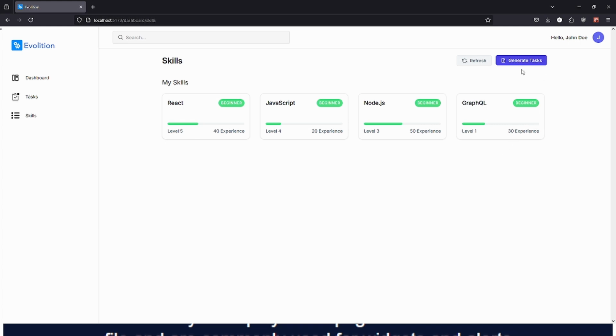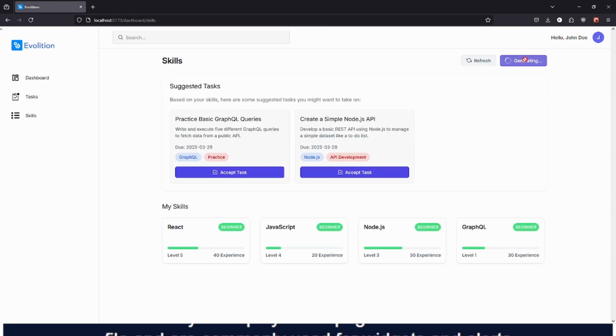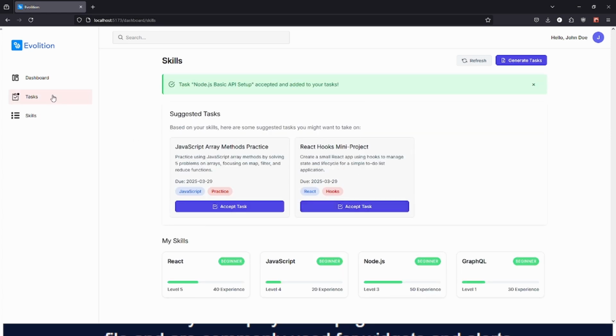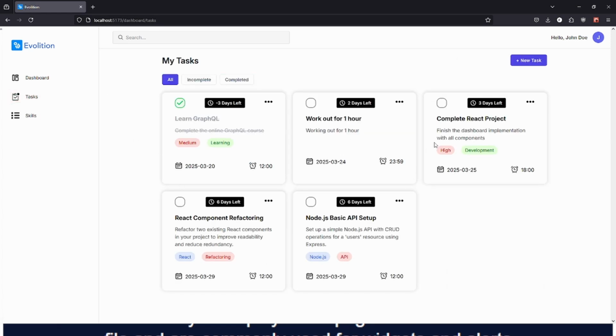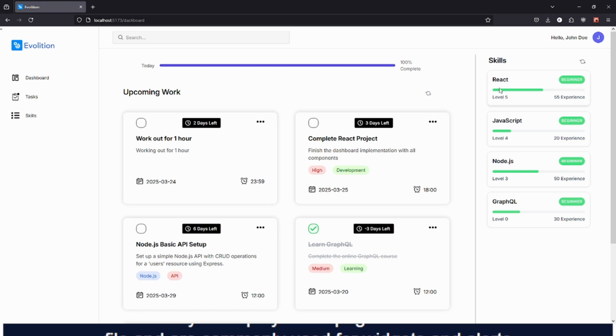In addition, on the skills page, we can essentially generate tasks that would progress the user through their skills. The user can choose to accept these tasks or generate new ones by pressing the button again. After a user accepts a task, the task will start to appear in their tasks list or on the dashboard homepage, and from either page, the user can check them off and instantly see their experience and level go up.